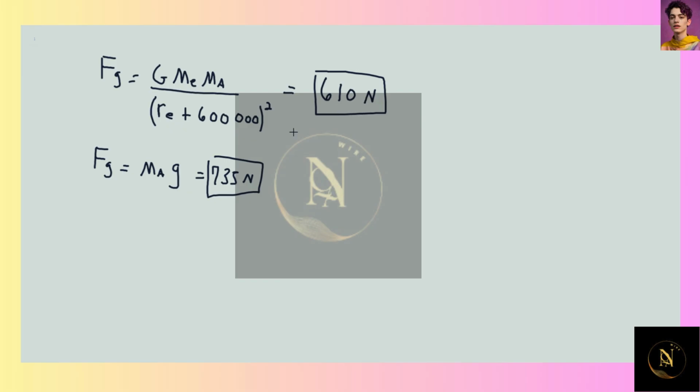So 610 is less than that, but not that much less. So we really can't say that the gravitational force is negligible in space at all. The reason that we say then that astronauts are weightless is not because the force is small, but because everything is experiencing the same gravitational acceleration up there.